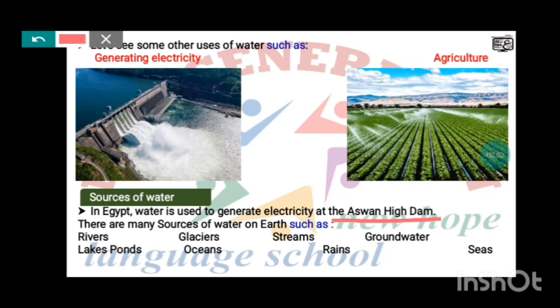There are many sources of water on Earth, such as rivers, glaciers, streams, groundwater, seas, rains, oceans, ponds, and lakes.